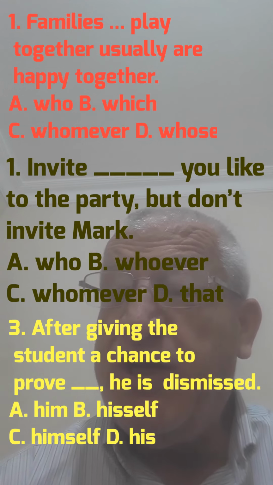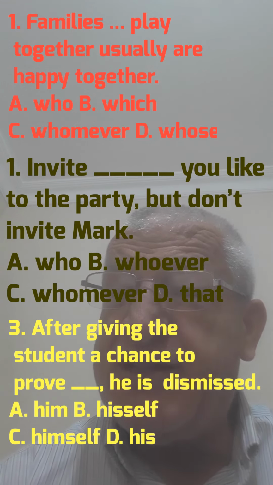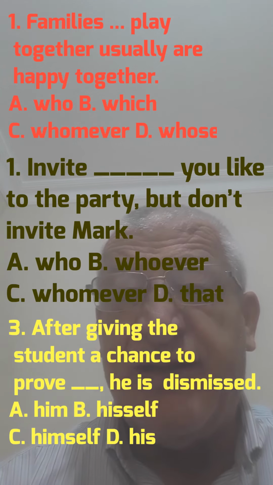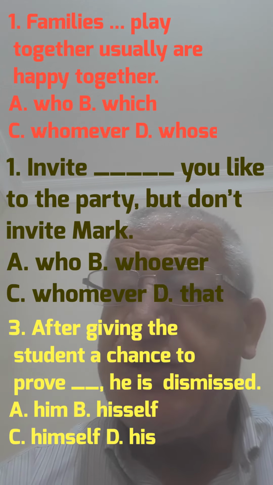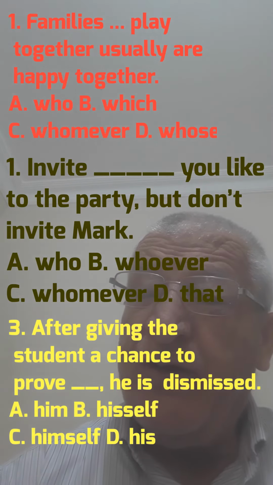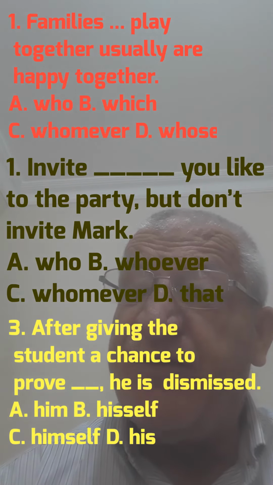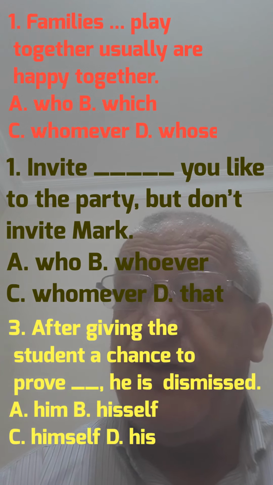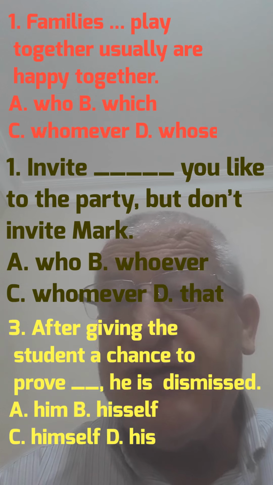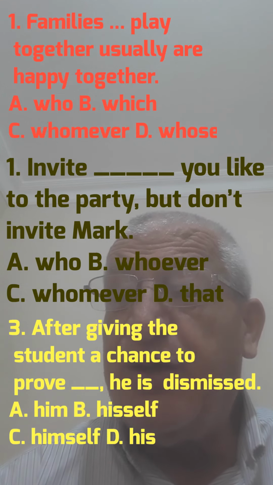Surely, here we need a reflexive pronoun for an object, and here it is male and singular, so it should be himself. Look, the student is a person and an object, a chance to prove.